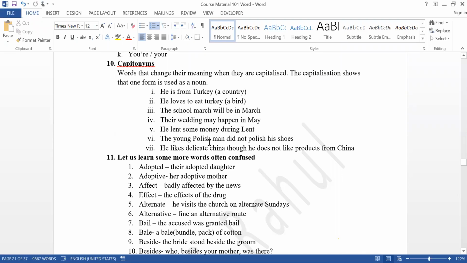Then the young Polish man did not polish his shoes. Polish with a small letter is a verb. Polish with a capital letter is belonging to Poland. He likes delicate china, though he does not like products from China. This is the country China. Here china means china ware. Okay. Without capital letters, it is china ware. With capital letter, it is the name of the country.